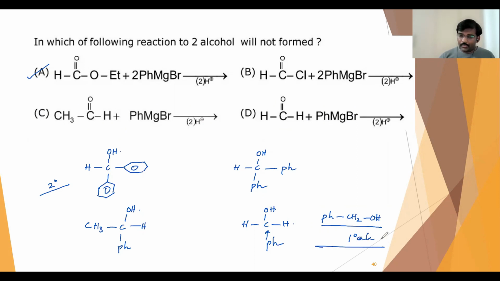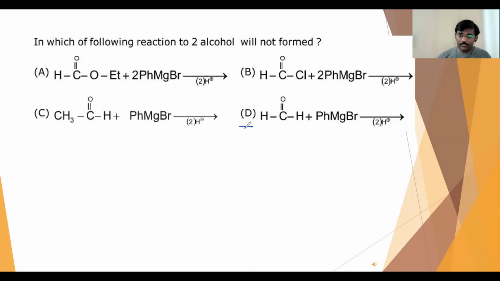So here I'm not getting the secondary alcohol. In all three cases, A, B, C, we are getting secondary alcohols, and in option D, we are getting a primary alcohol. So the answer is option D. So question number 9 is done.